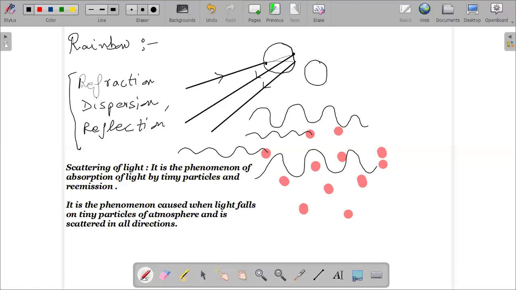Okay, sir. So these are the topics which you have to study from this chapter. One more diagram, that is deviation through a glass prism, or angle of deviation. The diagram for the angle of deviation from the glass prism, that is what we can do. Anyone has any other doubt from this chapter or from any other chapter? No, sir.